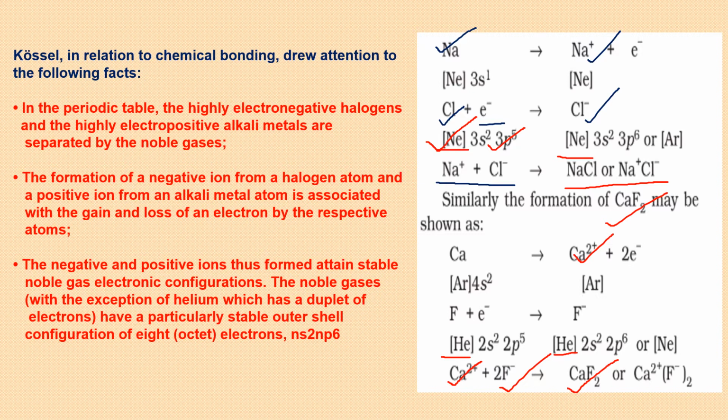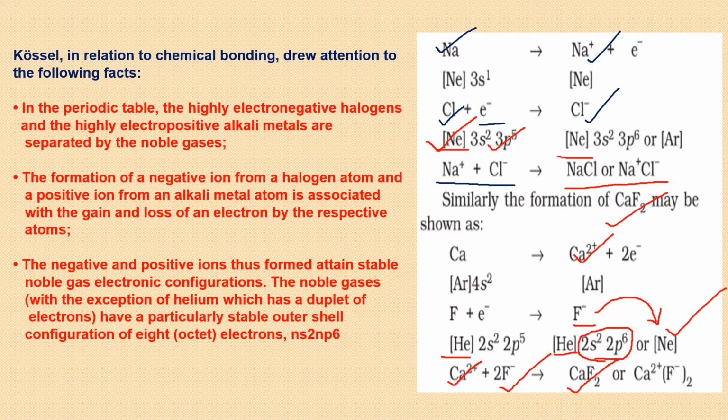Same way for fluoride ion, F minus, 2s2 and 2p6. Now this 2s2 and 2p6, and if I write 1s2 here, it becomes total 10 electrons, which is again the noble gas configuration, and that is for neon. So in place of F minus, we can write this also, just for the configuration.